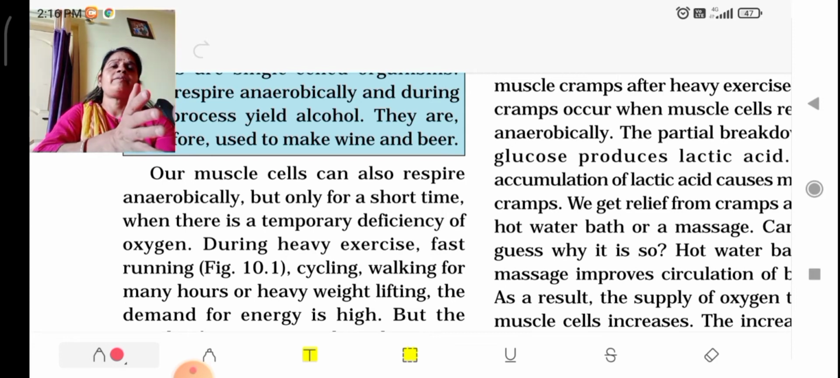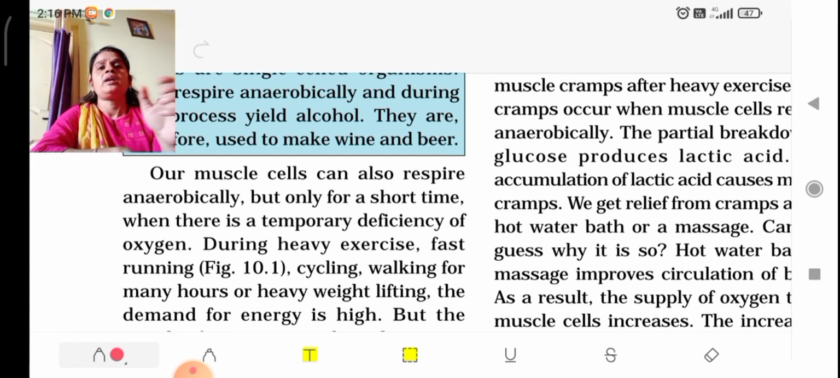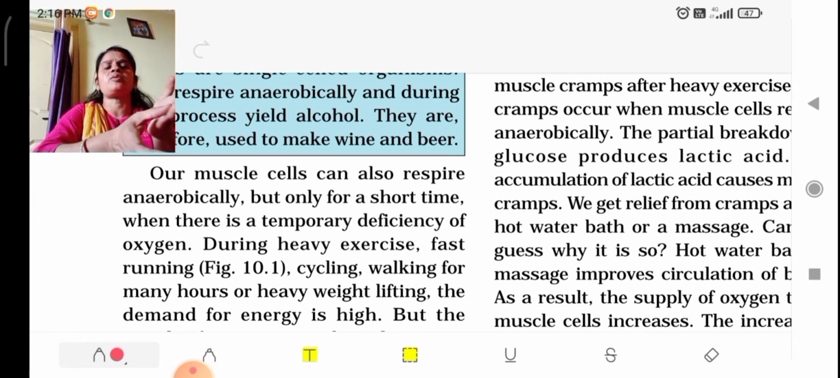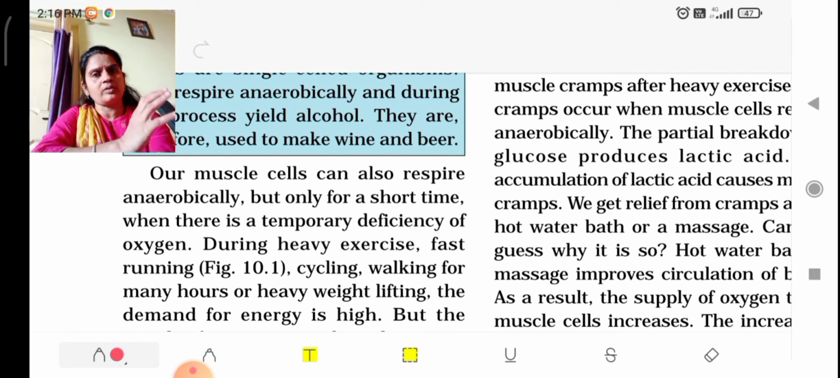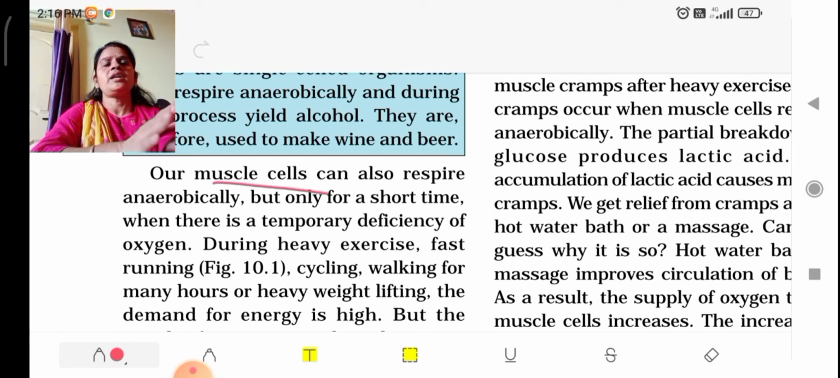But when we need more energy, or the energy requirement is more in a short time, that temporary energy requirement will be fulfilled by anaerobic respiration. That respiration takes place in the lack of oxygen, when enough oxygen supply is not possible. At that time anaerobic respiration takes place, in the muscle cells. Which cells? Muscle cells. It will not take place in the mitochondria, only in muscle cells.